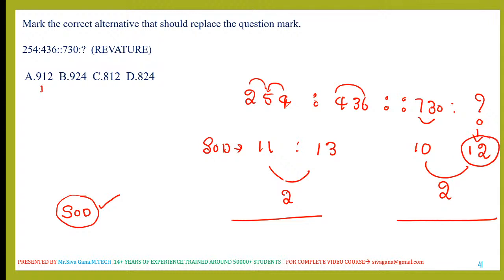9 plus 1 is 10 plus 1, 12. Sum of the digits is 12. 9 plus 2, 11 plus 4, 15. Sum of the digits is 15. This is 11. This is 14. We need sum of the digits is 12. So 9, 12 is the answer based on this reason.